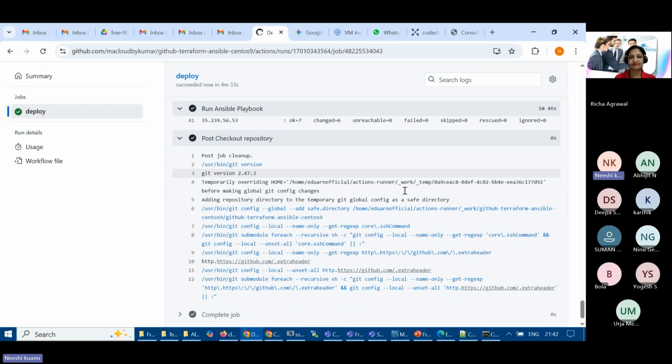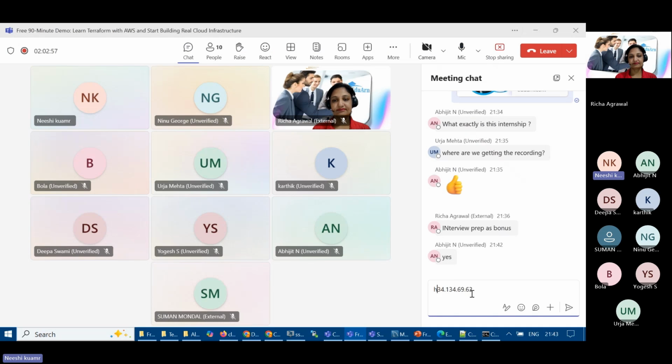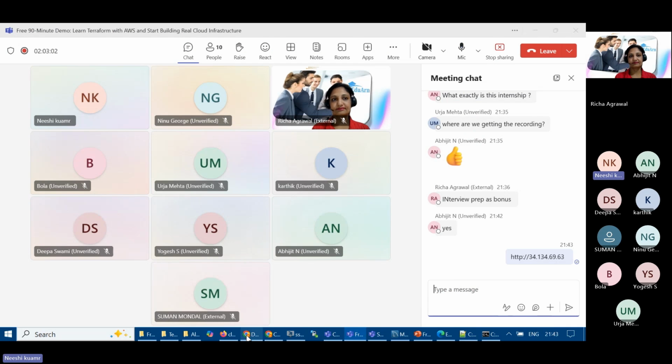Okay, and here we go. Everything is done successfully, and the job got completed. What we'll do, can you type this IP address in your PC? Any one of these IP addresses. Just type http:// and this IP address, and say if you are getting some output.